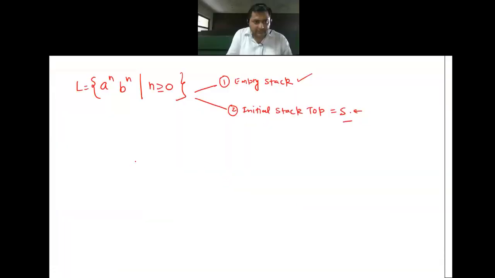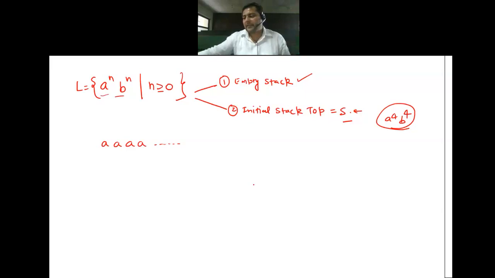Okay. So let's create an example for this. Let's say we have these number of A's. I'm making this dot dot dot properly. The reason being, can you say A power 4, B power 4 is the example of A power n, B power n? Can I take A power 4, B power 4 as the example of A power n, B power n? Answer is no, absolutely not.